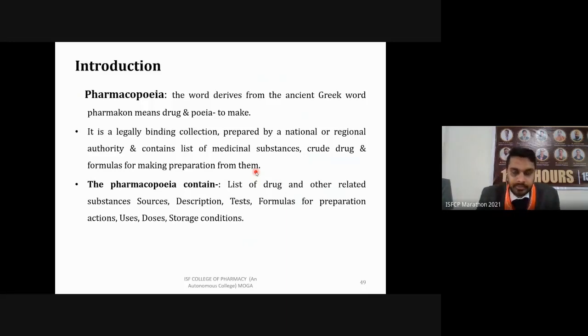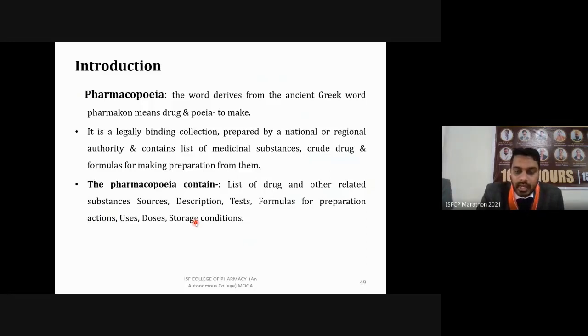These are used in manufacturing, maybe some excipients or some raw material which can be used for synthesis of API. Then, what their sources are, what their purity should be, what their description is, tests which we have to perform for quality control purposes, formulas for preparation, then actions, uses, doses, and storage conditions. These are the things which are included.